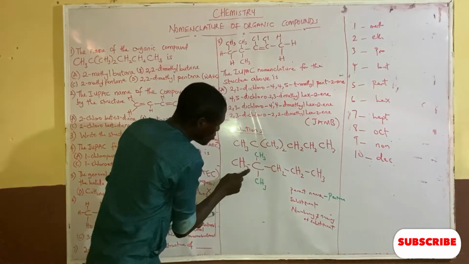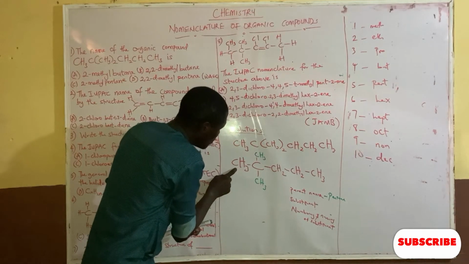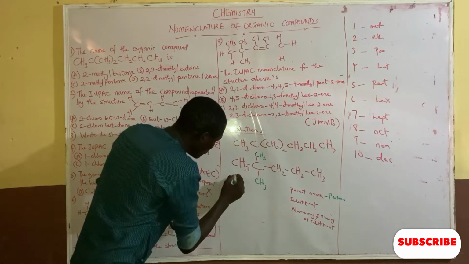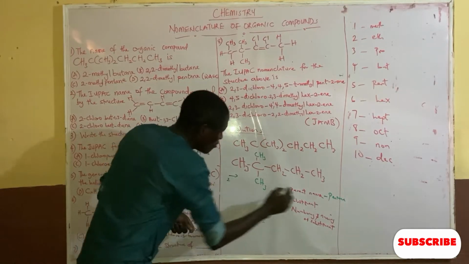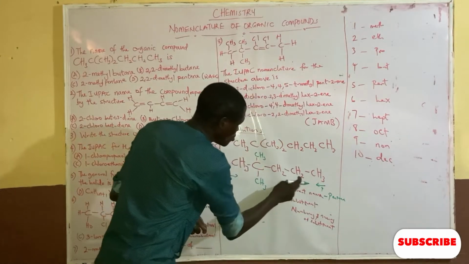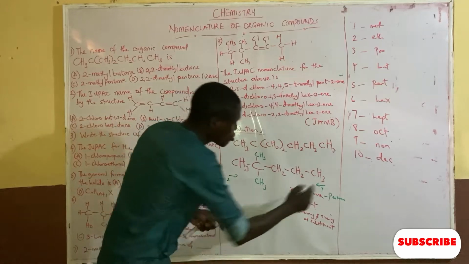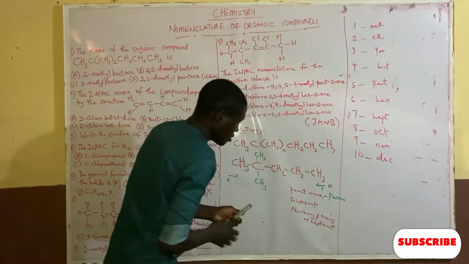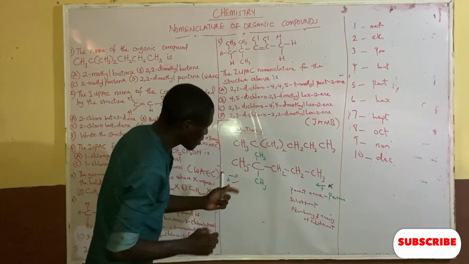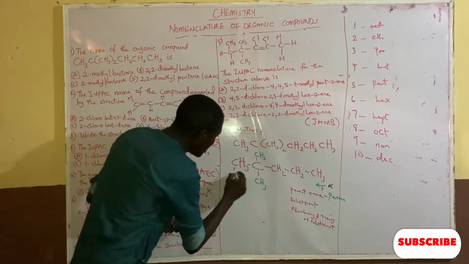But let's count from the front. From the front, it has 1, 2, so my substituent has 2. If I count from the back, my substituent will have 4. So this one is wrong, but this one is right. So I'm going to start counting from here. 1, 2.